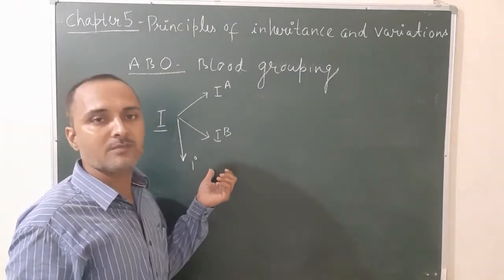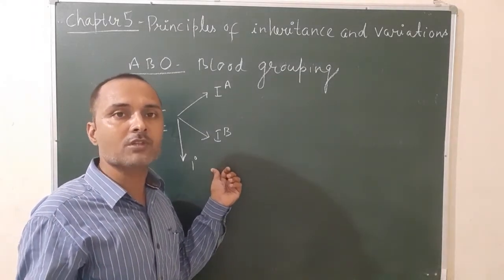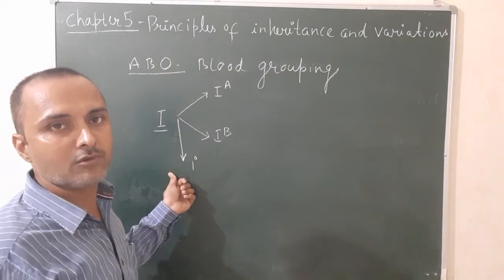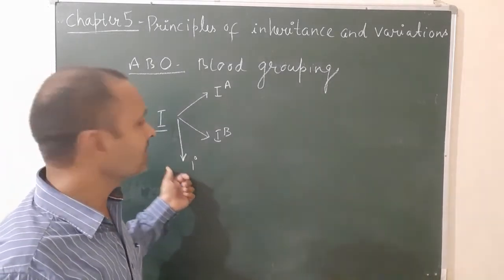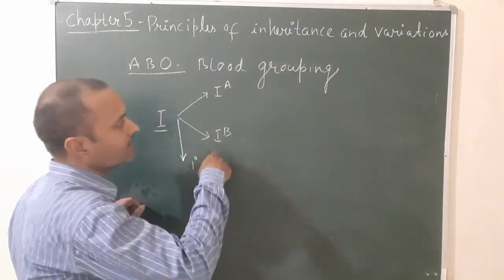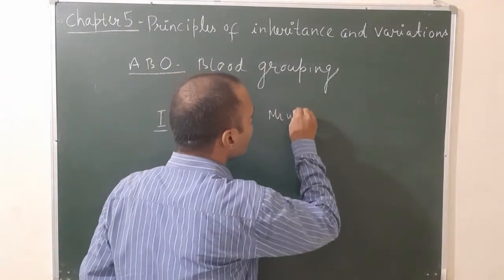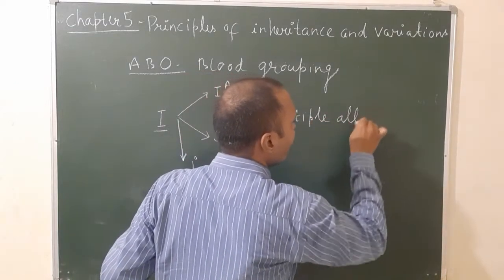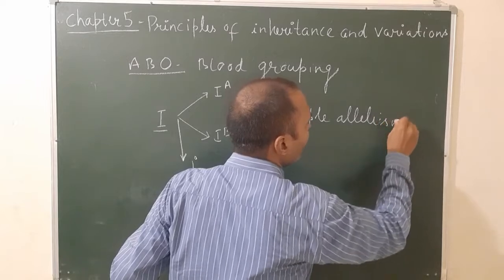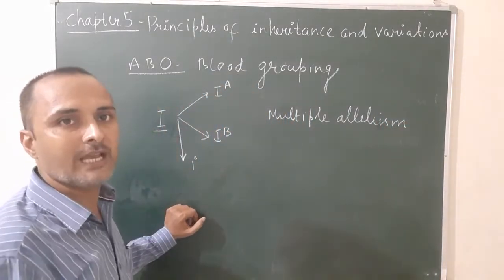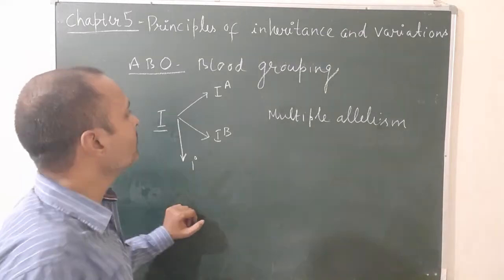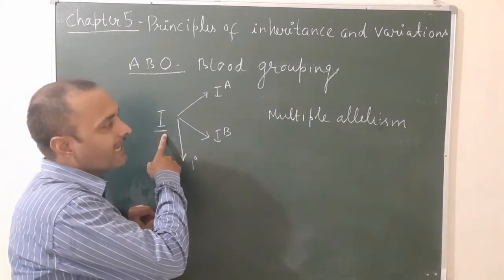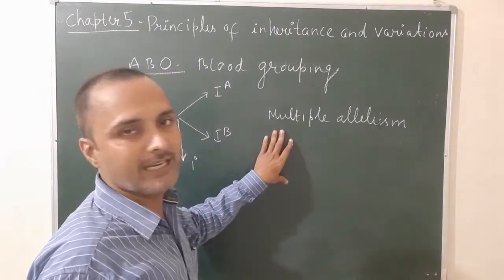Listen, what is a multiple allele? When a single gene has more than two alternative forms, such a gene is known as a multiple allele, and this phenomenon is known as multiple allelism.